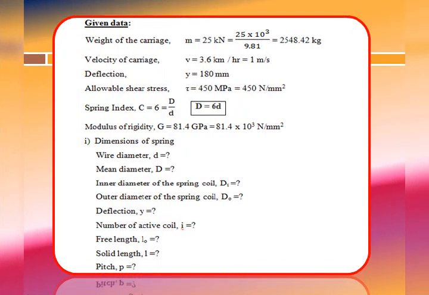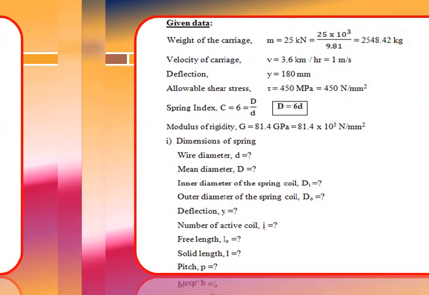moving on a track with a velocity of 3.6 km per hour. So here velocity of the carriage he has given, velocity v is equal to 3.6 km per hour, and we are supposed to convert that into meter per second. Then we are supposed to multiply 3.6 into 10 to the 3, then kilometer will get converted into meters, divided by 3600 seconds. Then it is possible to convert hour into second. So 3600 divided by 3600, we are getting velocity of the carriage as 1 meter per second.